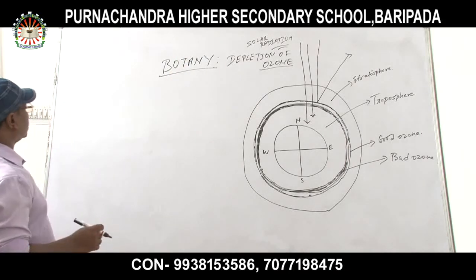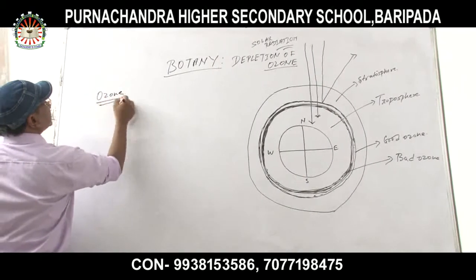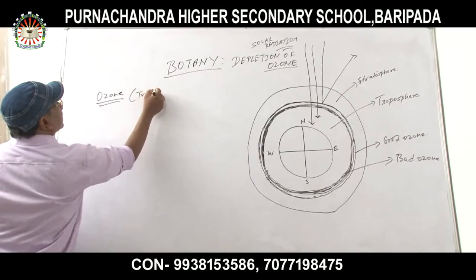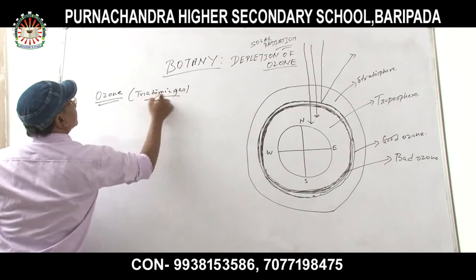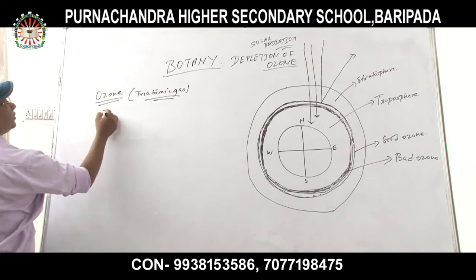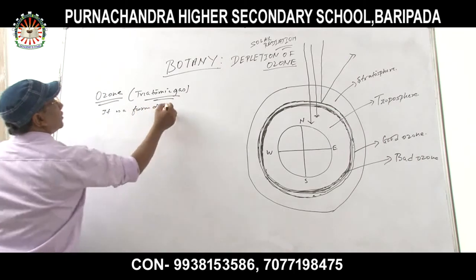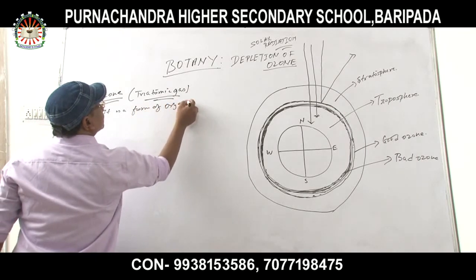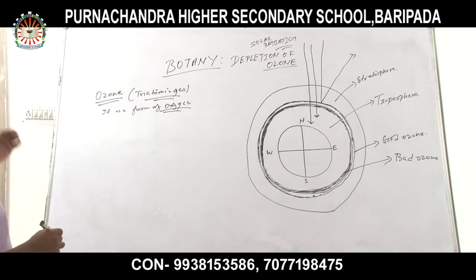What is called ozone? Ozone, as we know, is a triatomic gas. It is a triatomic gas, and it is a form of oxygen.